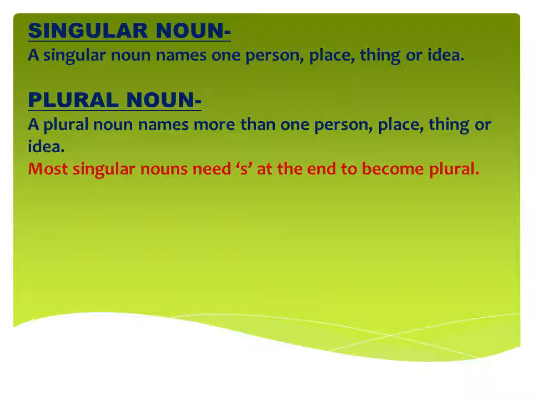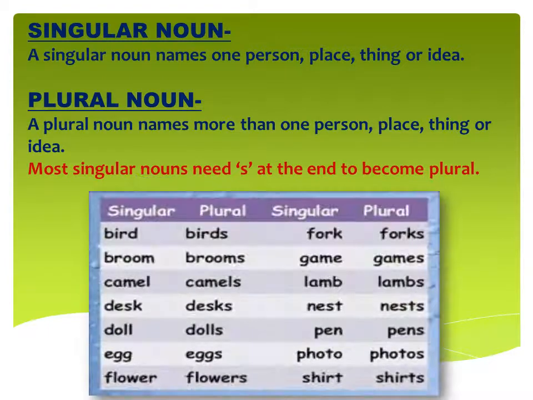Now how do we make the singular noun into the plural? By adding s at the end. And how can it be done? See through the example. Now one category is of the singular noun and one line is of plural noun. Now see, bird. Bird means only one bird, and birds means many birds, and how do we make it plural? By adding s at the end.